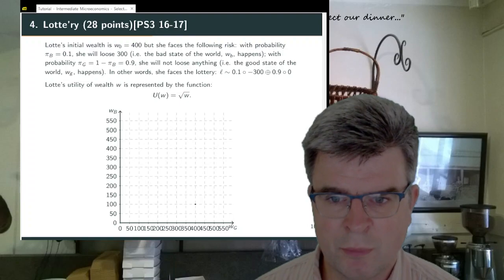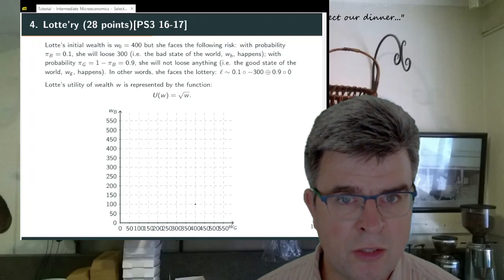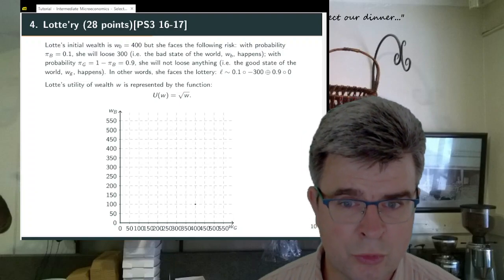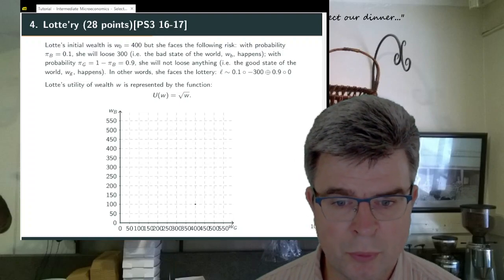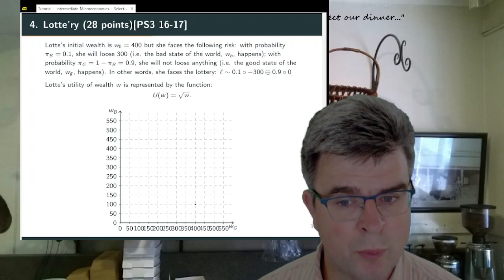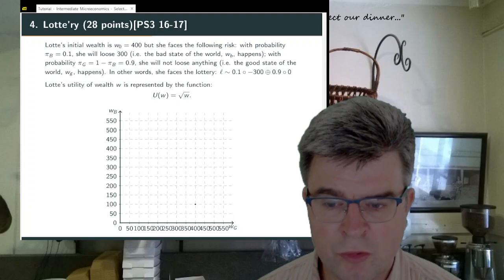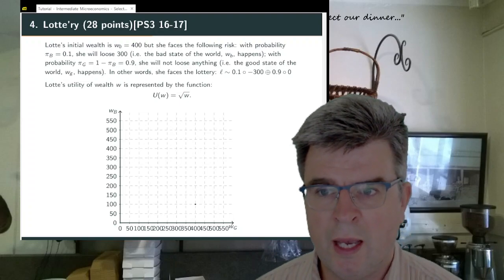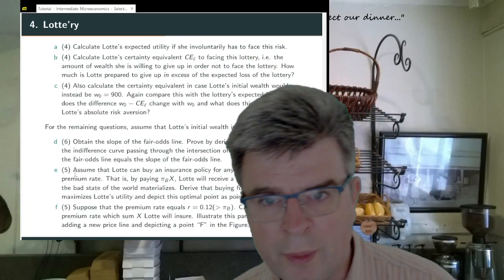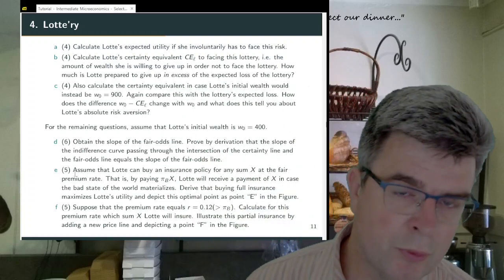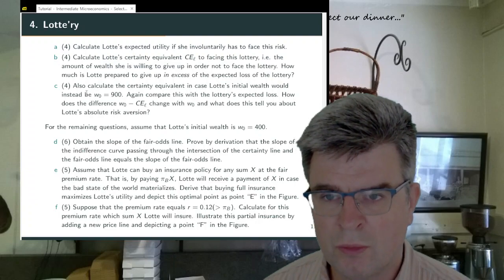And in this exercise we will also do a bit of drawing, and we can see the initial wealth level and initial situation of Lotte here. It's this point where if the good state of the world materializes, nothing will happen and her wealth will be 400. If the bad state of the world occurs, then her final wealth will be 100. There are tons of questions in this exercise, running all the way to F, but we will just start with A in order to not get lost.